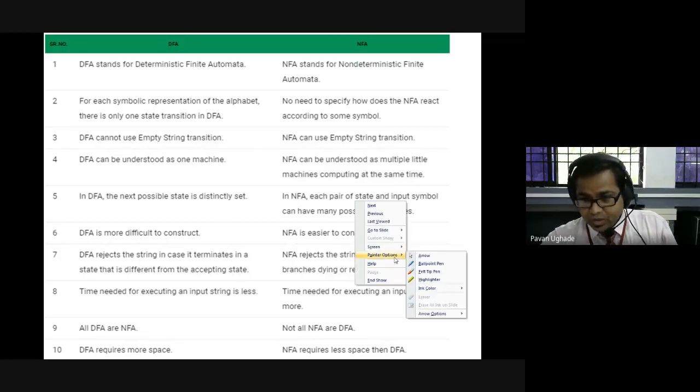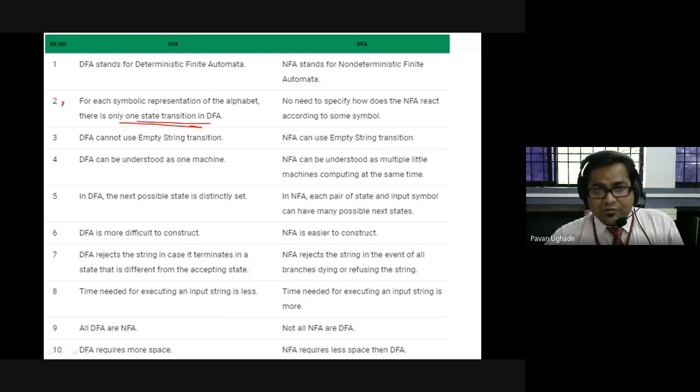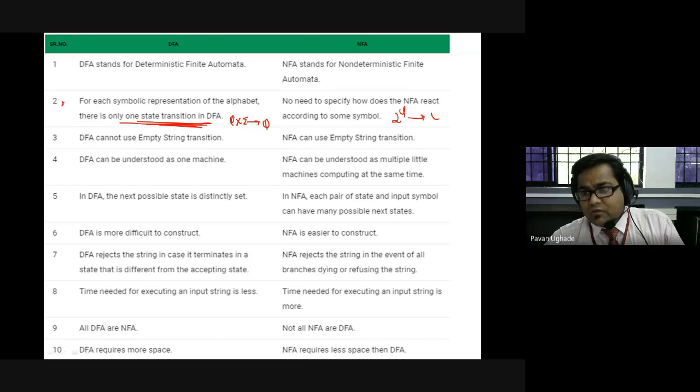First, DFA stands for deterministic finite automata, while NFA stands for non-deterministic finite automata. Point number 2, a very important statement: for each symbol of the alphabet, there is only one state of transition in DFA. Only one, nothing but a state over one alphabet symbol gives rise to only one state, while there is no need to specify how the NFA reacts to some symbol. It may reach up to 2 raised to power Q states, including phi as one of them.